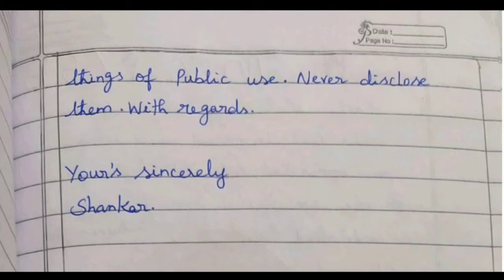The name of the person to whom you are sending the message comes at the start, and the sender's name should be written at last. So this is the way you need to write an email, children. Don't forget the format. Write the format as it is, and follow the same format in the exam.